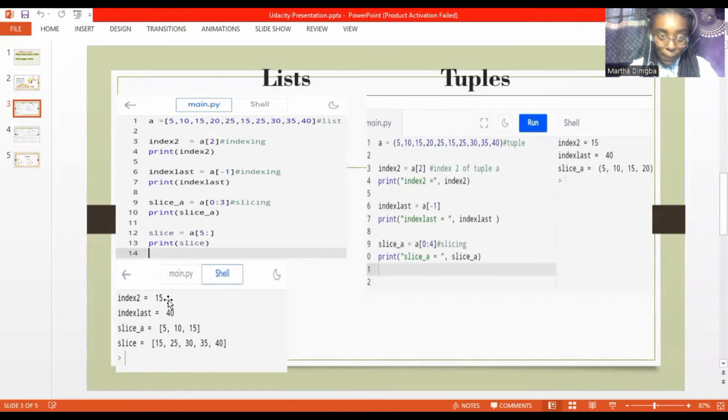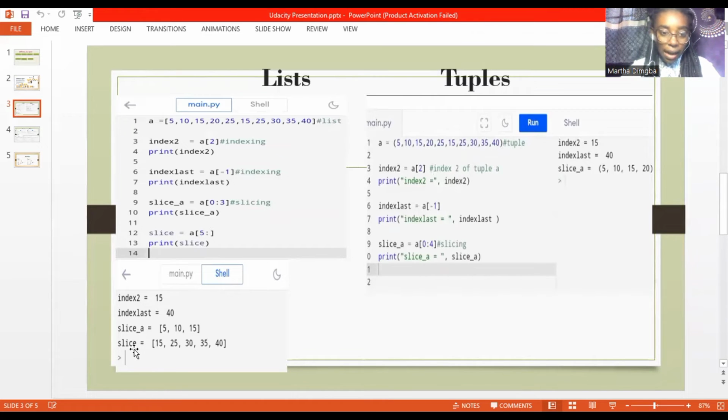You have 15 here. Now, we use -1 to access the last element of every list or every tuple. It's mostly used when we don't know the number of elements in a particular list or tuple. We represent its index number with -1. So A square bracket -1 gives us 40. The same thing happens here: A square bracket -1 gives us 40 from this tuple.